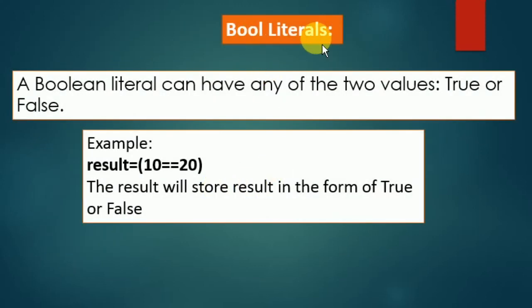Next part is bool literal. It is used only to store true or false. If I declare a variable named result and put equal to, and then in brackets, 10 equals to 20, it means I am comparing 10 with 20. Is 10 equal to 20? It will give us the answer false, and the false is going to be stored inside the result. So in this case, this result is going to be a boolean literal, only going to store true or false, not 10 or 20 or decimal values or whatever values. It is not going to store a character or string, only a true or false value.